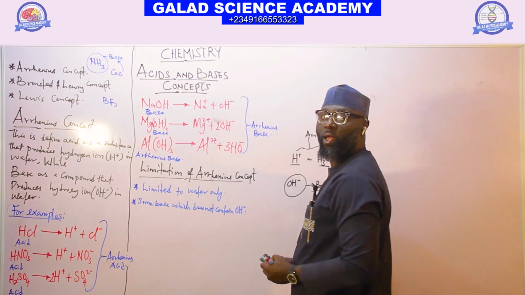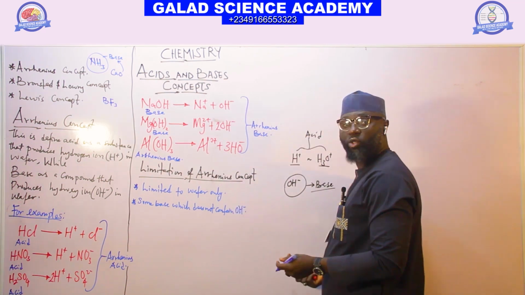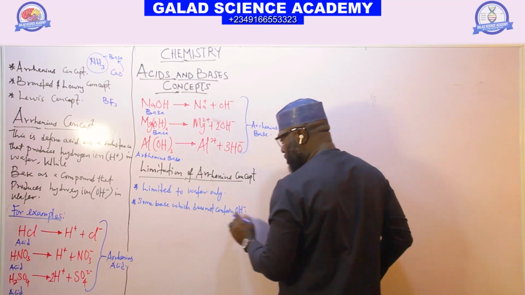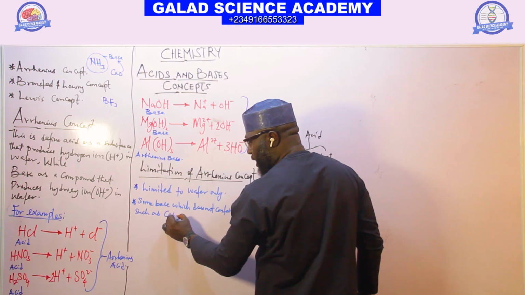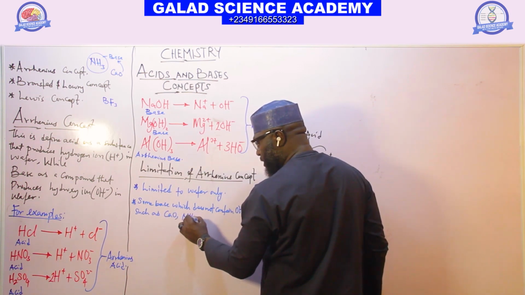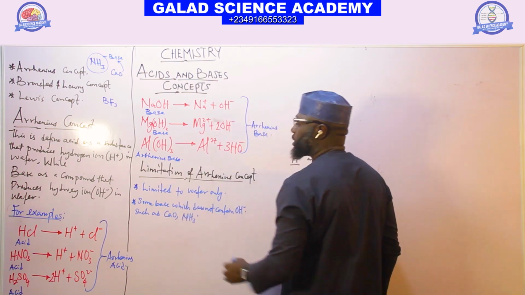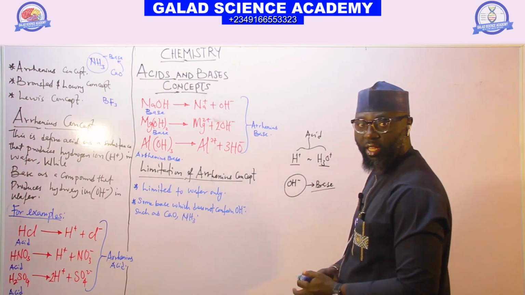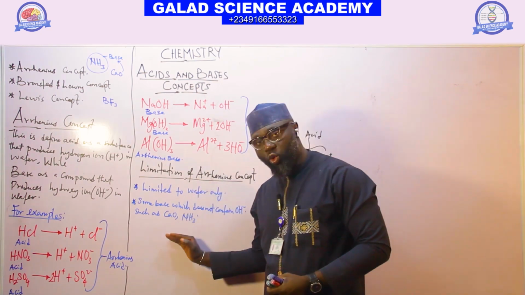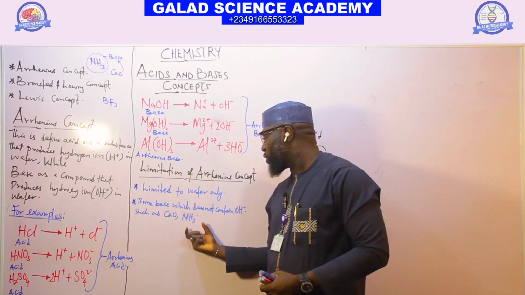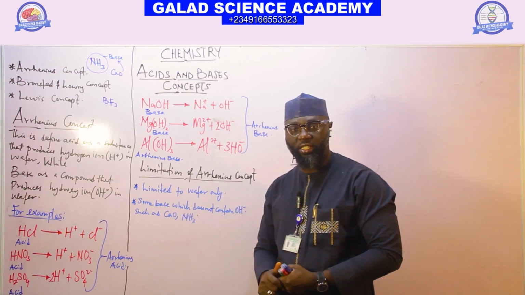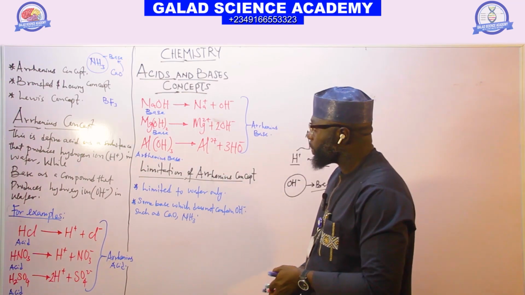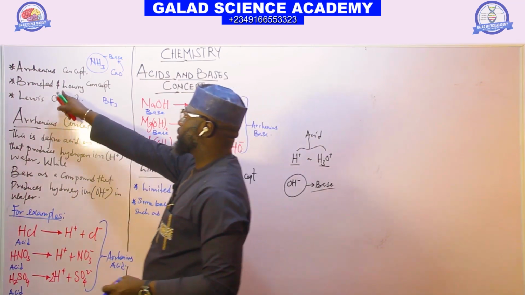It's not all bases that contain OH-, such as calcium oxide and NH3. So those are the two limitations of the Arrhenius concept of acid. So the next concept now is Bronsted.